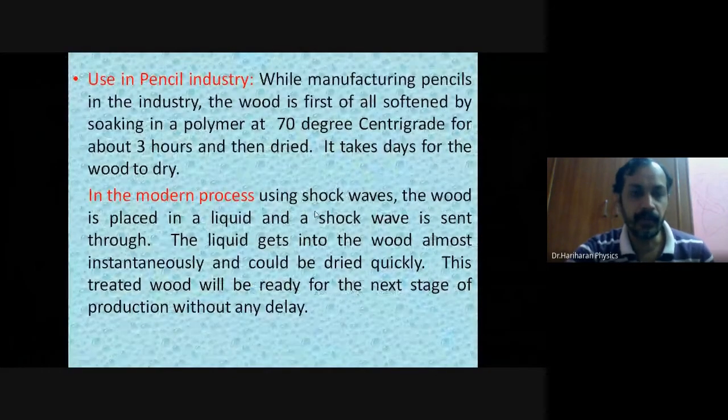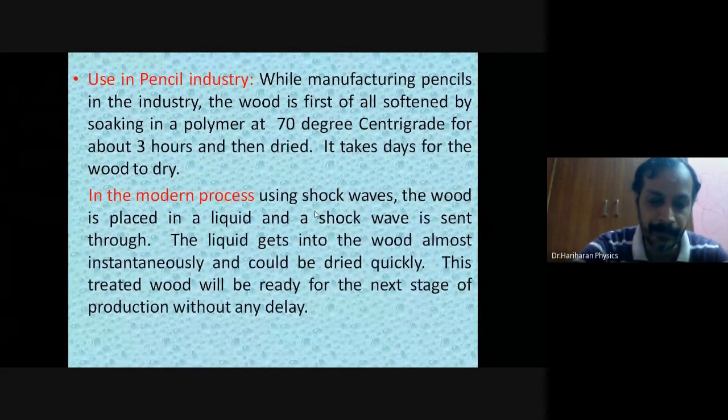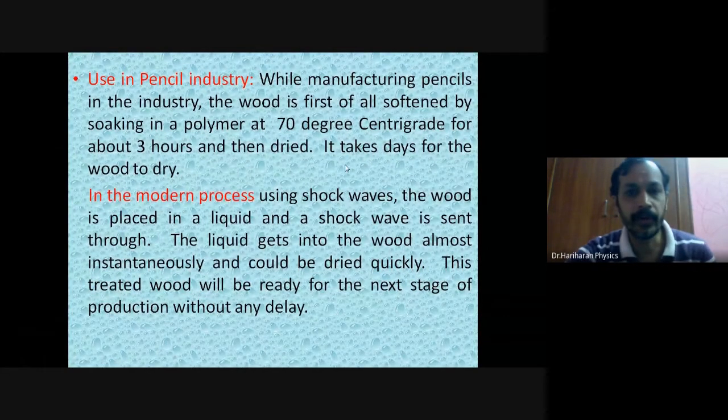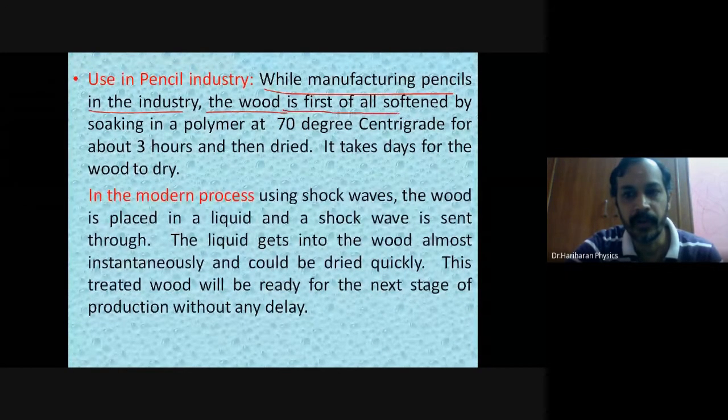Yes, shock waves are used in the pencil industry. How? Let us see. Now look here. What is done while manufacturing pencils in the pencil industry? The wood has to be made soft. For this, what do the people do? The wood is first of all softened.